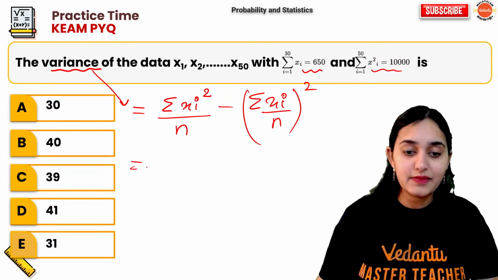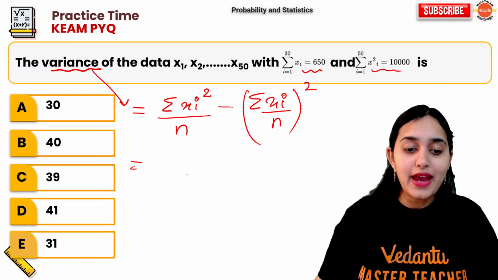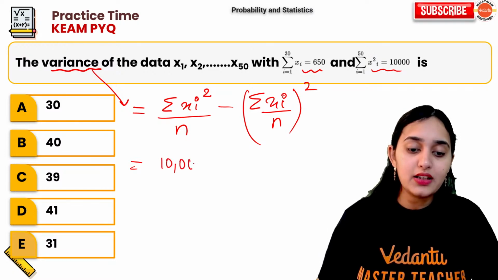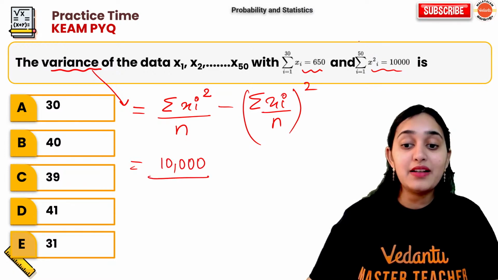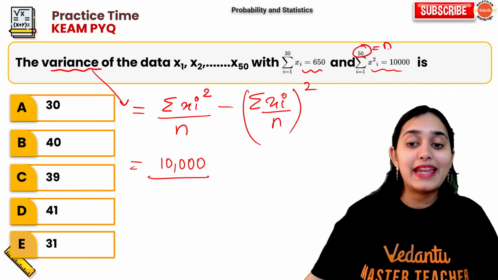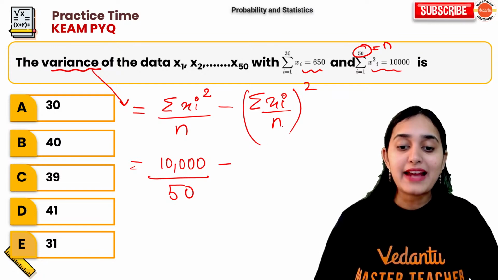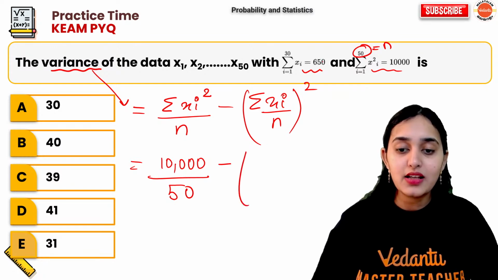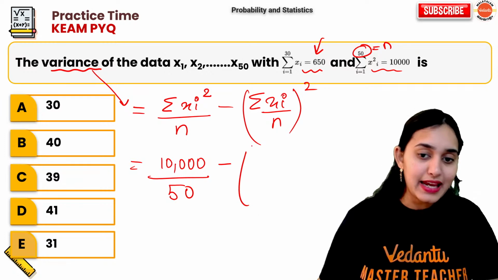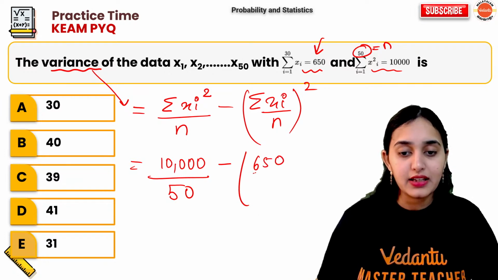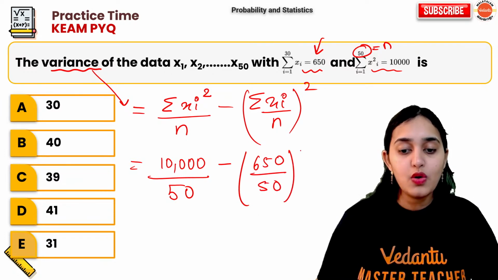Now, what is summation of xi square? 10,000, already given in the question. 10,000 divided by the value of n, which is 50, minus summation of xi upon n whole square. What is xi? Summation of xi 650 divided by 50 whole square.